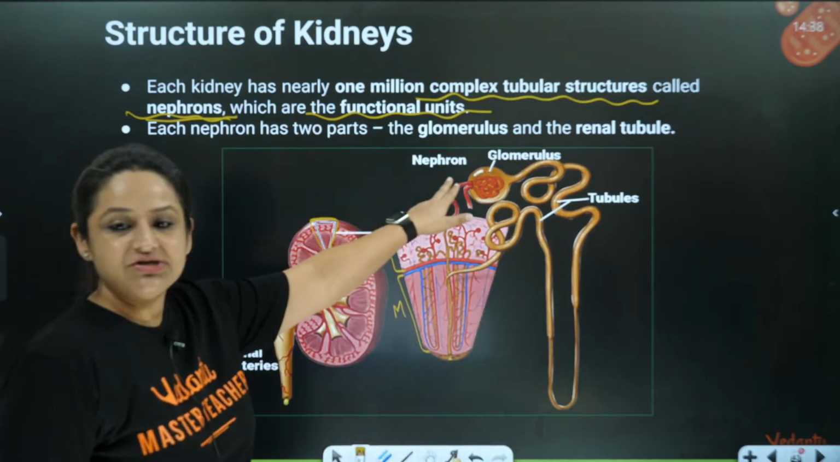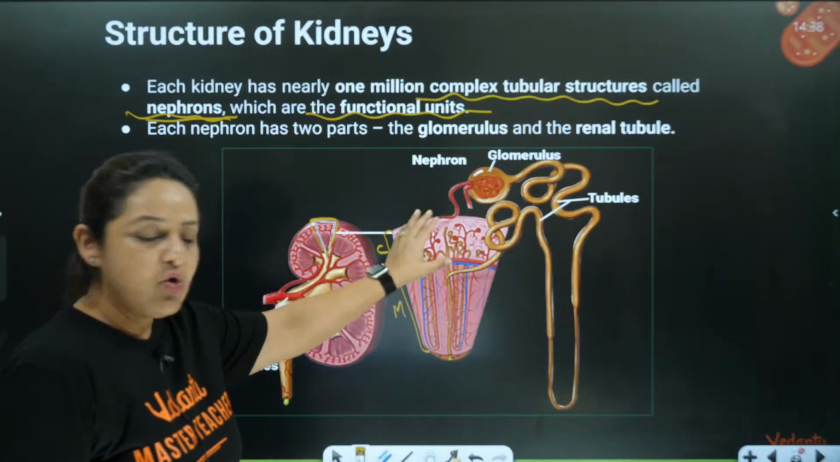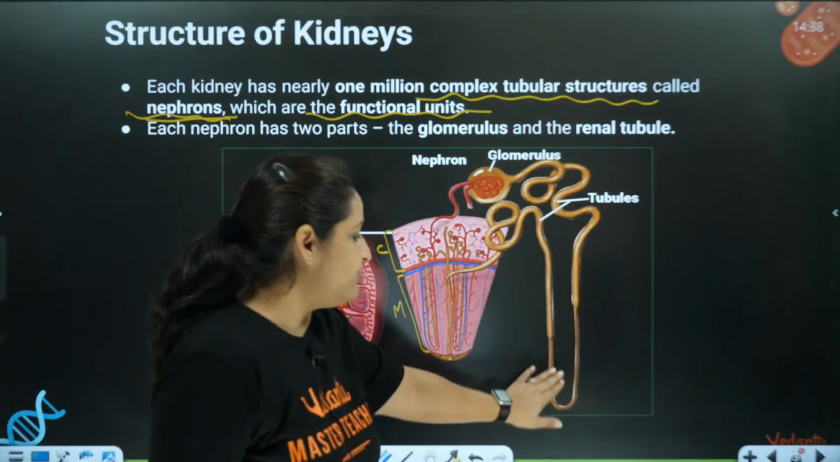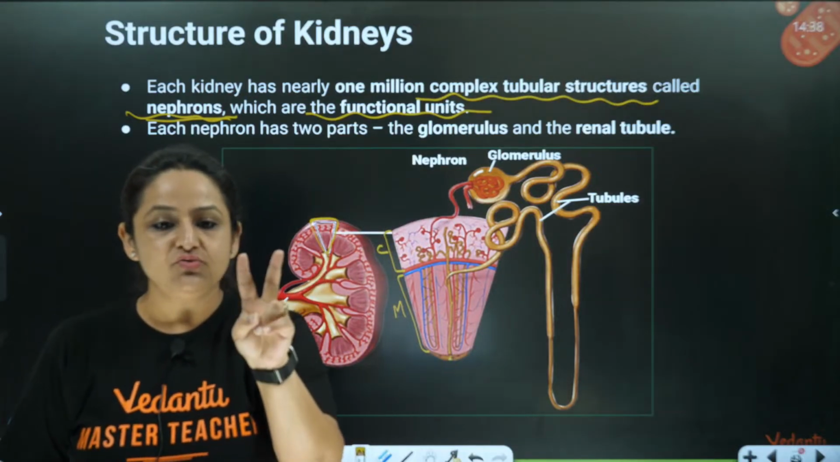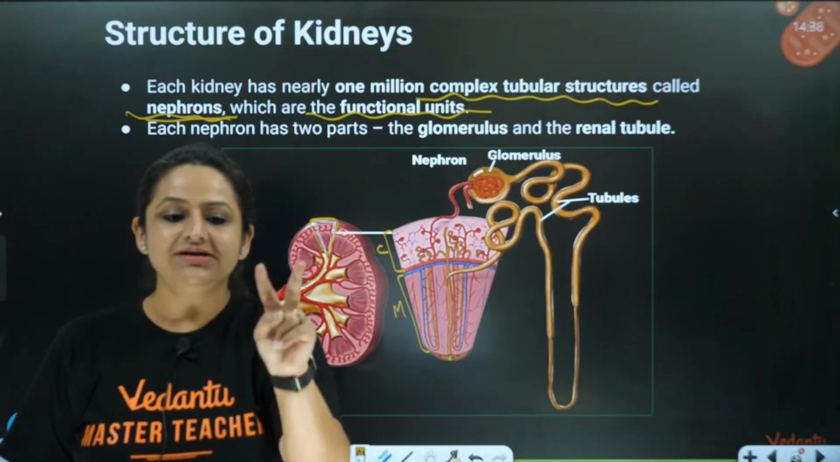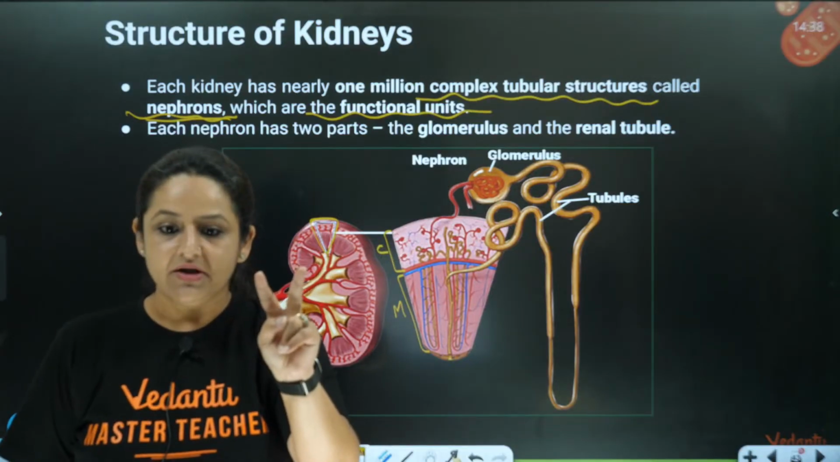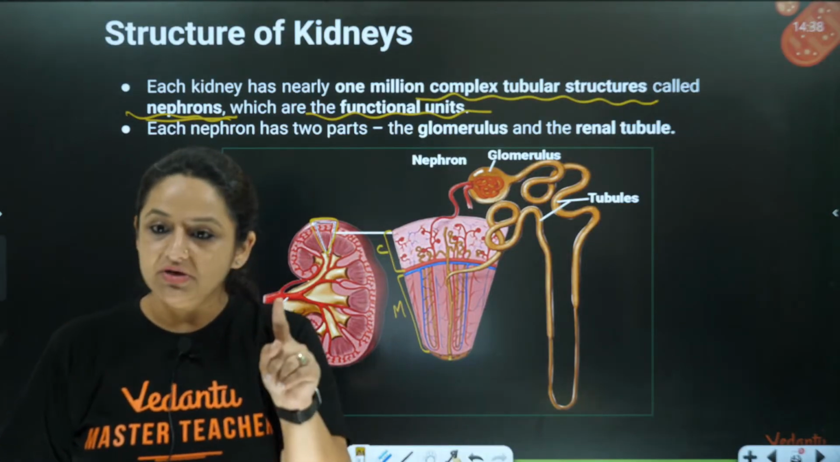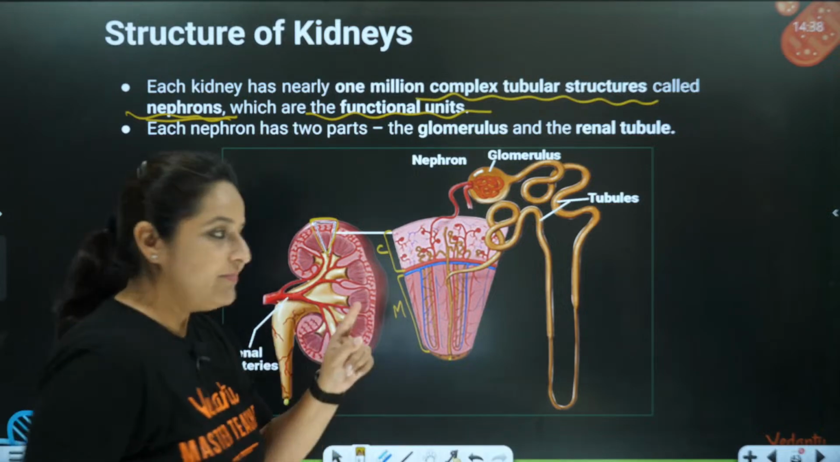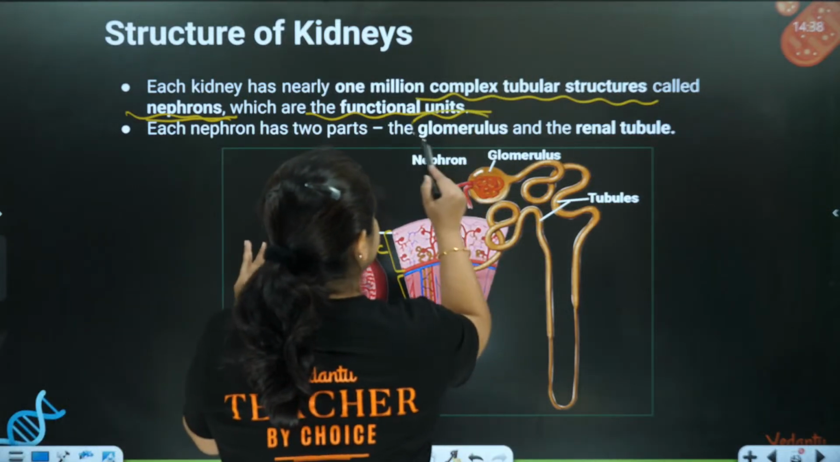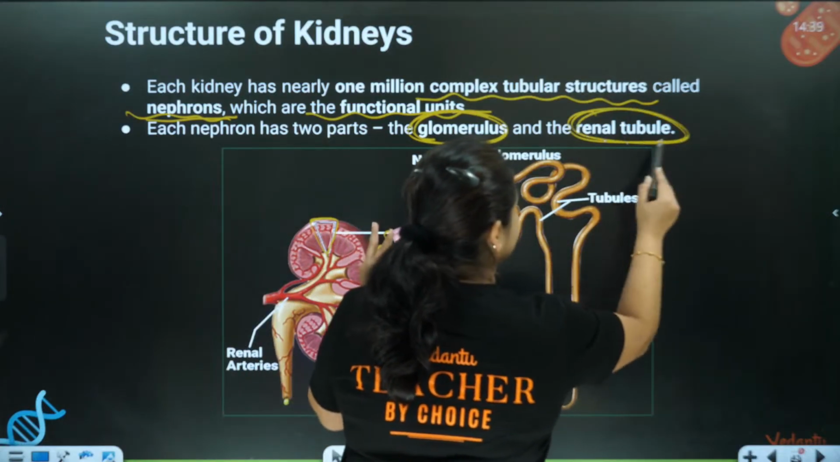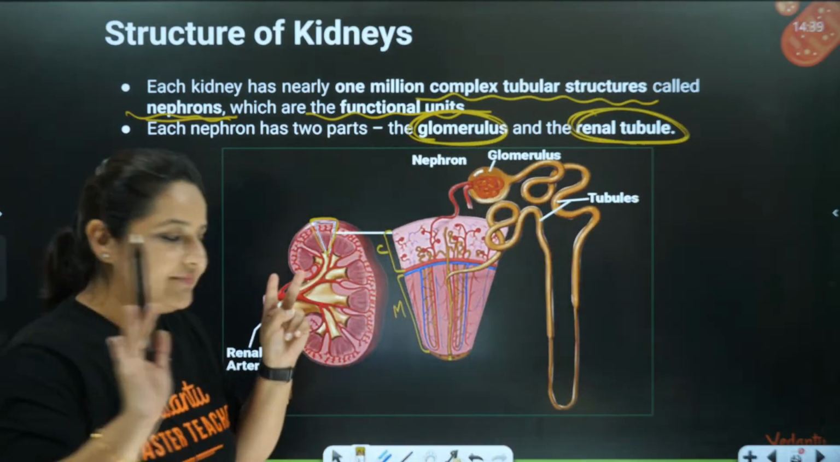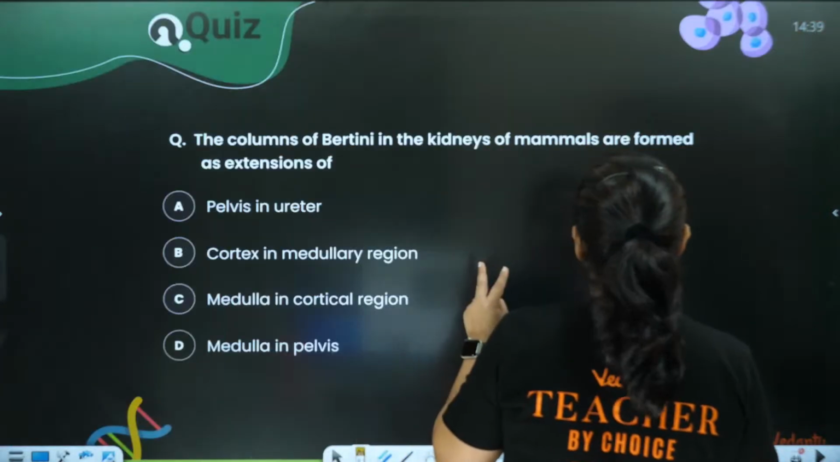We are going to talk about the structure of the nephron. This whole thing is one nephron. So the nephron is made up of two structures. One is the glomerulus and the other is the renal tubule. So let me just show you the renal tubule and the glomerulus.